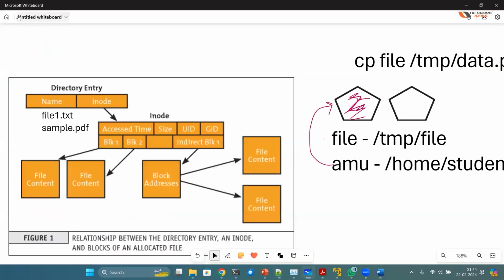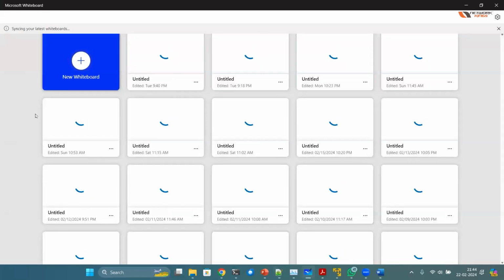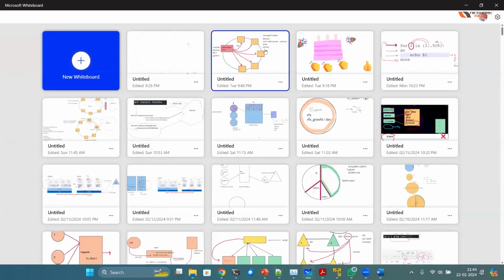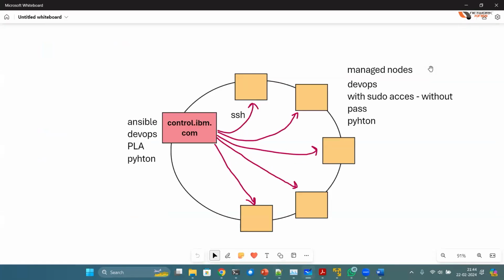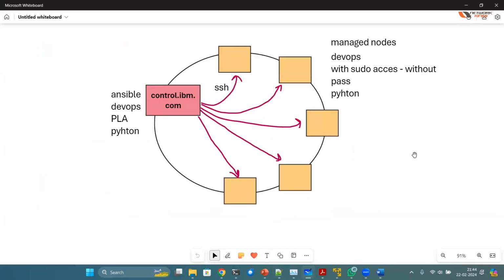All right. In fact, let me open a diagram which I created maybe a day back. Yeah, this one. Just to give you an idea how Ansible works. Let's say this circle is my company network. There are 4 or 5 Linux servers in the network which are in orange color.